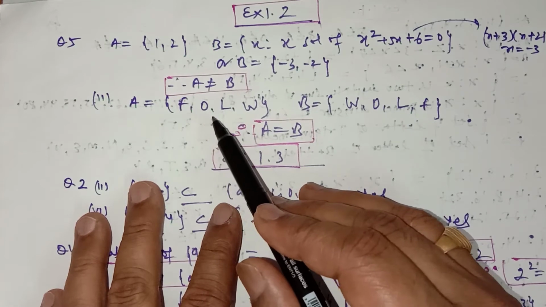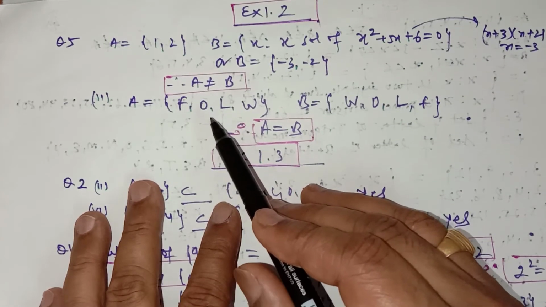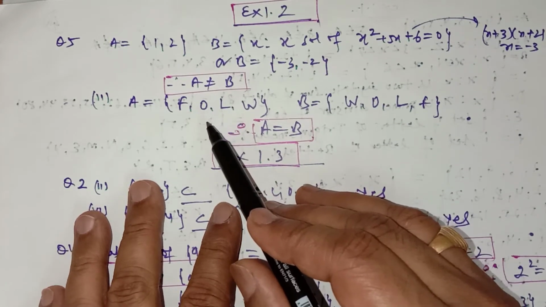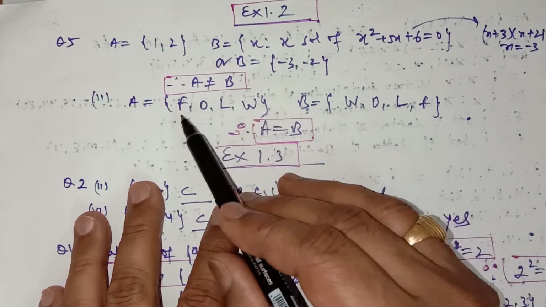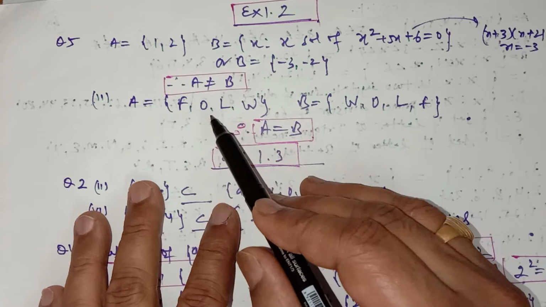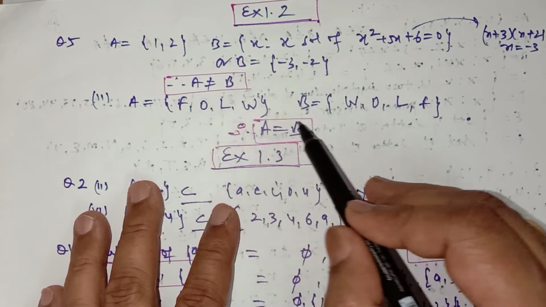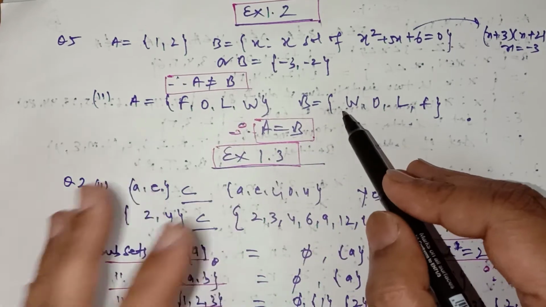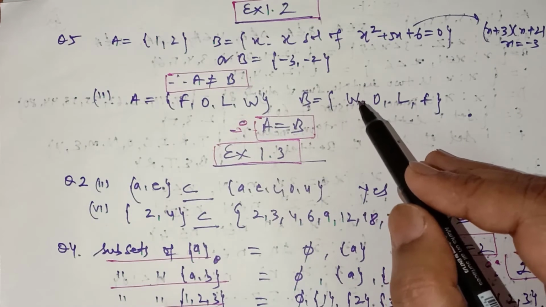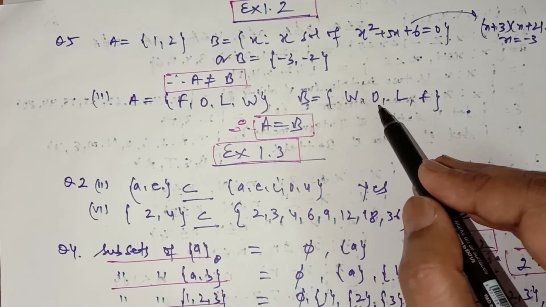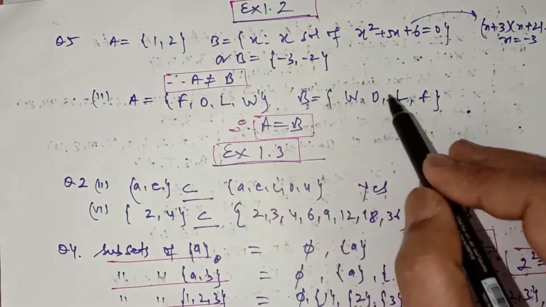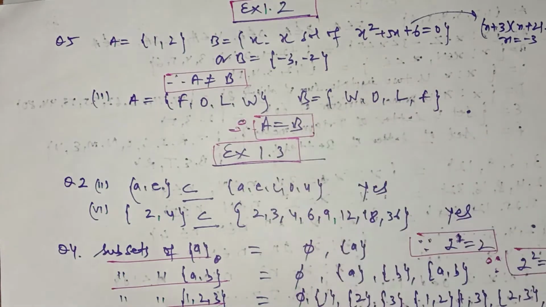In the second part, first of all convert the set builder form of set A, which is F, O, L, W, into roster form, with 4 elements in it. In set B also, it is given as the letters of the word wolf. So W, O, L, F: the elements of both these sets are the same. So it means these sets are equal.